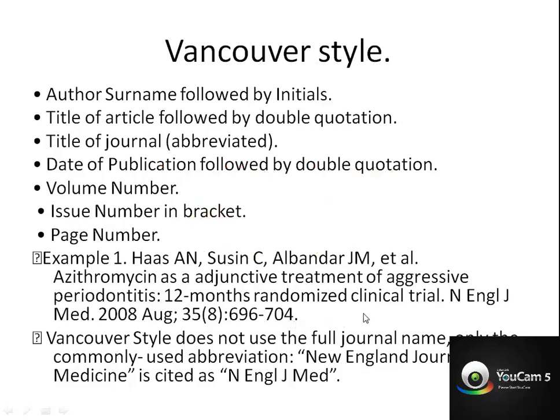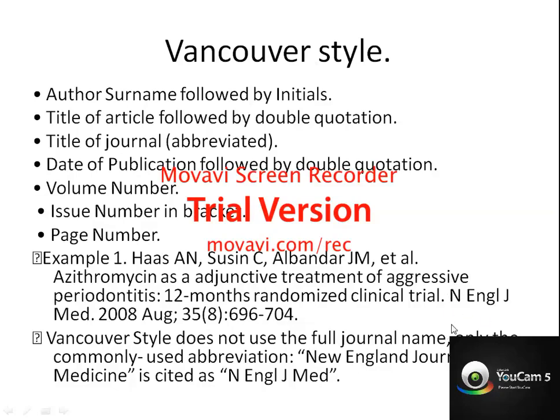And when you write the title of journal here, it is in abbreviation form. So New England Journal of Medicine, that is N Engl J Med. This is how they write. This is a standardized abbreviation format. So all the journal names should be abbreviated, not in your own way. It is in the form as they follow.